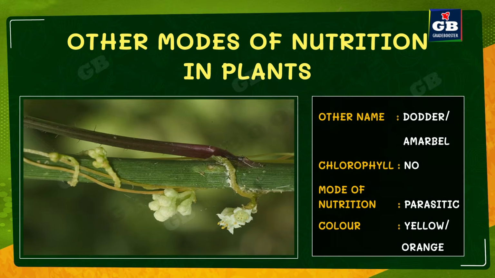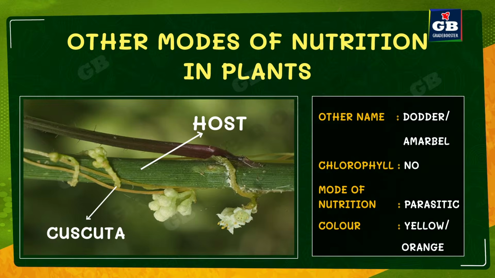This parasitic plant twines around a healthy plant and it produces some root-like structures which will penetrate into the other plant, called the host, and absorb the nutrients. So it need not make its own food, it simply absorbs the nutrients from another healthy plant. So this is the parasitic mode of nutrition.